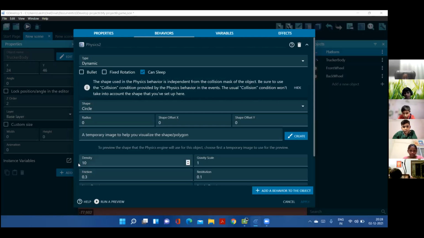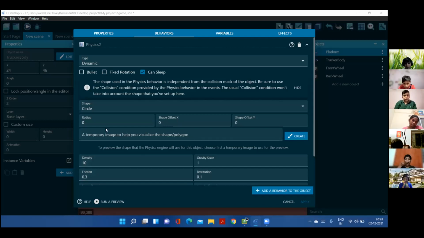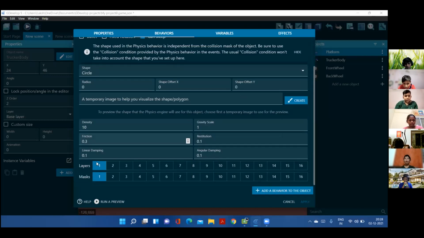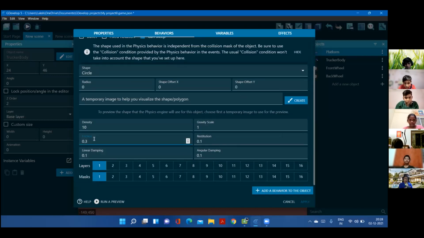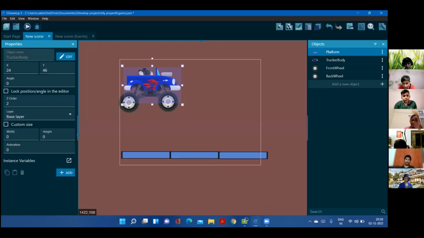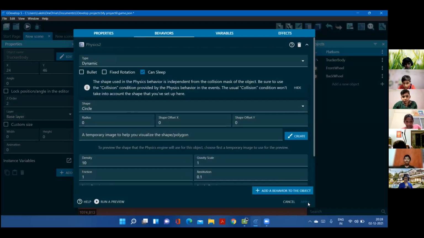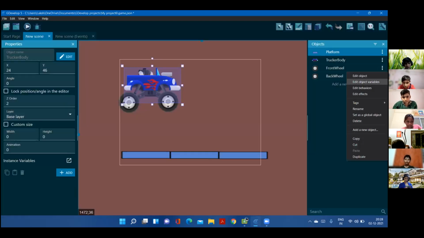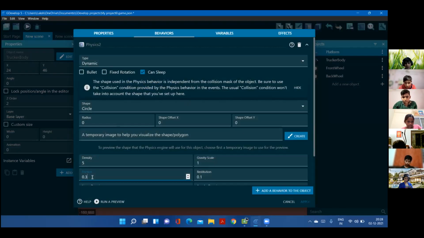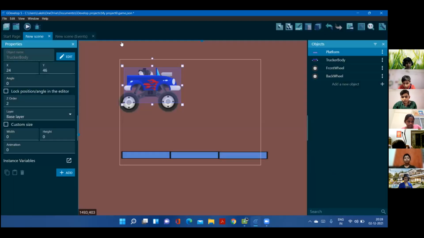As told, the density is going to be 10 because it's going to be the heaviest part of the car. The friction for both the wheels is going to be 1 because it should move properly, right? So 1, the same for the back wheel. And the same for the front wheel. Edit behaviors, and the friction is going to be 1.